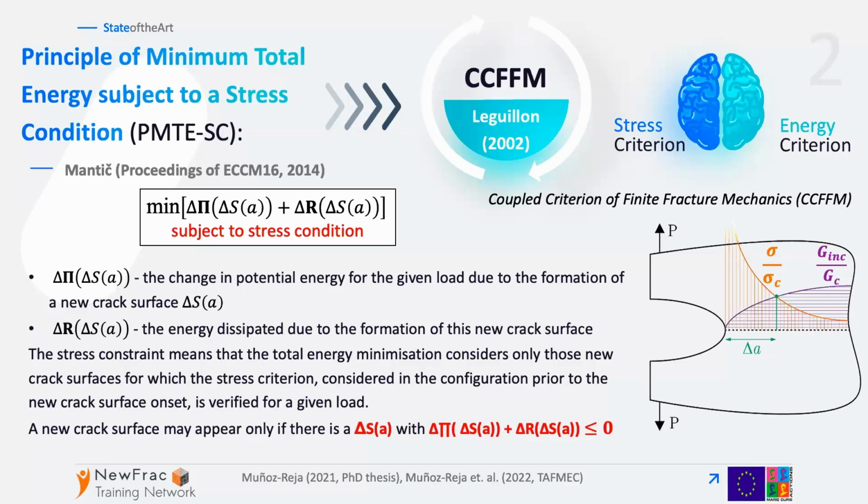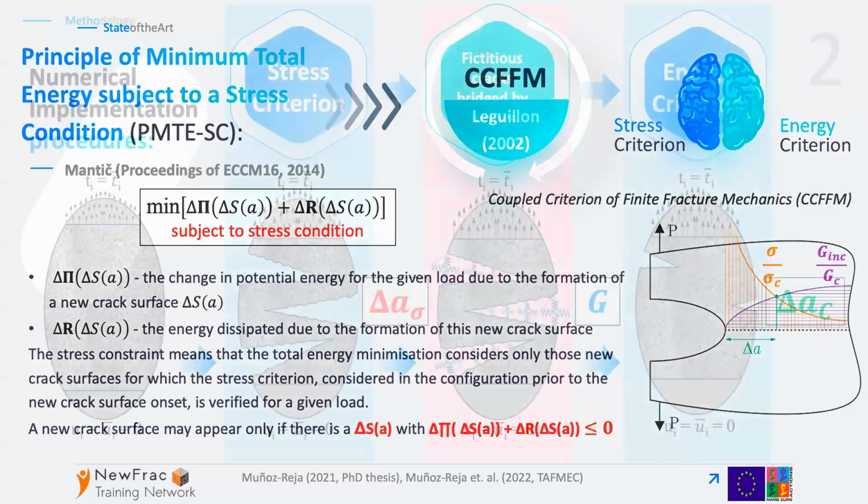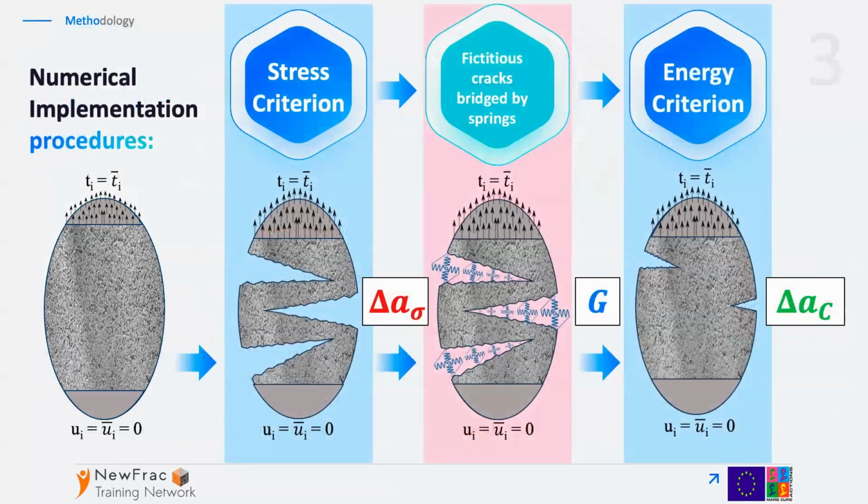It can be written in terms of the minimization of the sum of the change of the potential energy and the change of the dissipated energy due to the formation of a new crack surface. The stress condition is that sufficiently high stresses should be applied along the prospective crack path. So in the minimization procedure, we consider just those crack surfaces with sufficiently high stresses before the new crack onset. What does the procedure look like?